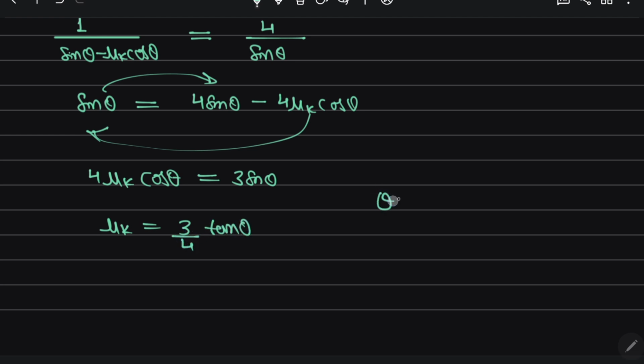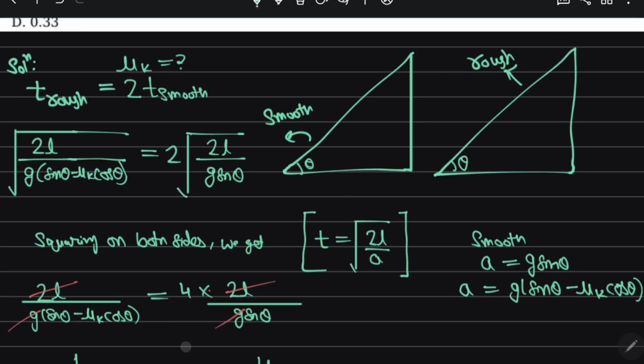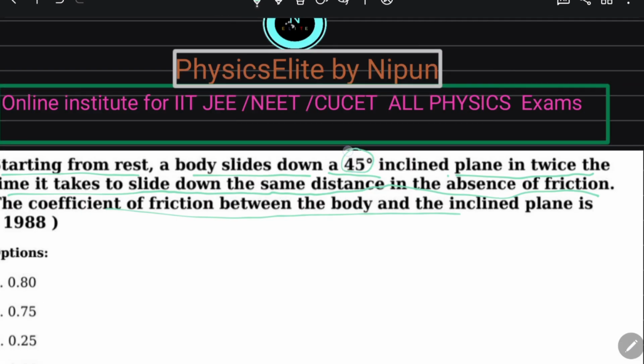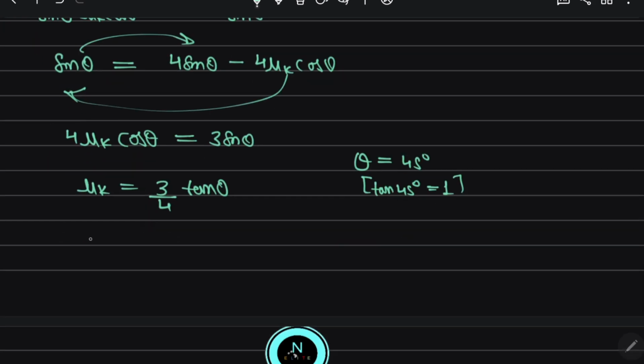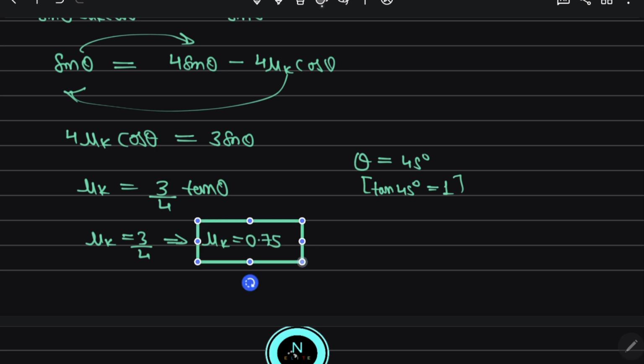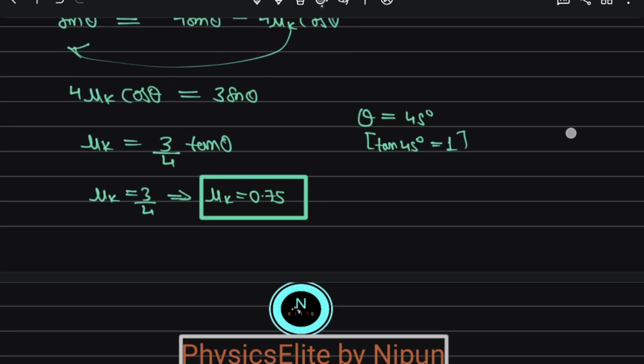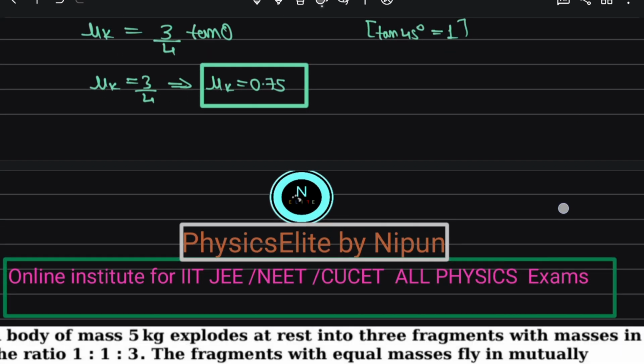And in this question they are saying that theta is 45 degrees. So tan 45 degrees, you know, is equal to 1. So mu k comes out to be 3 by 4, and 3 by 4 means 0.75. Right? So shall I proceed to the next question?